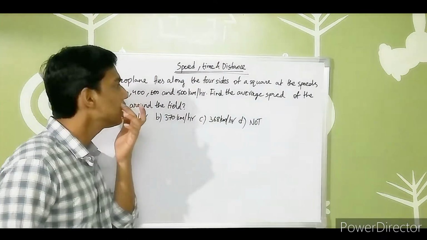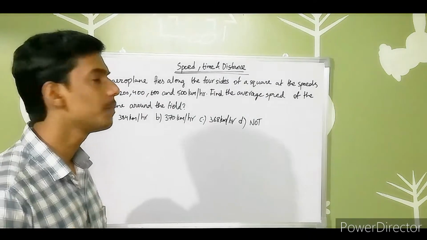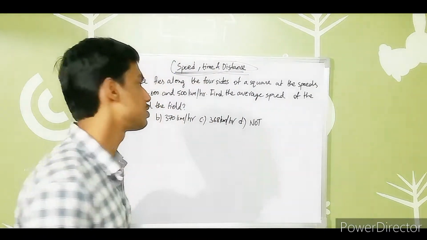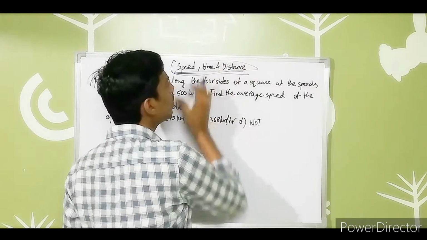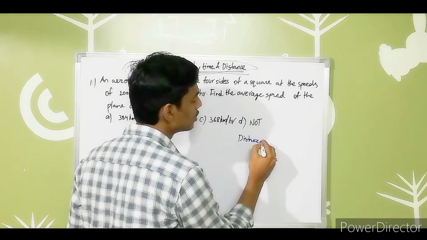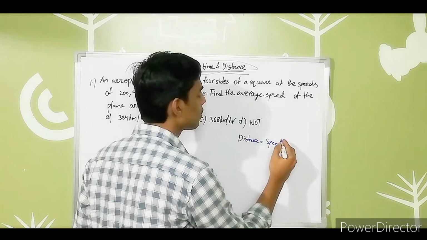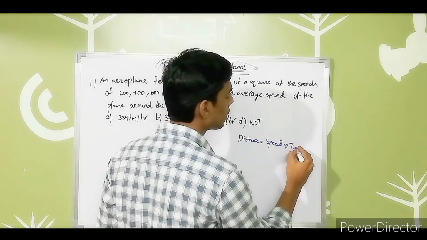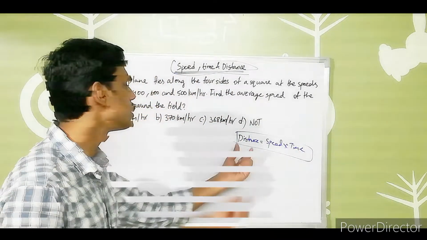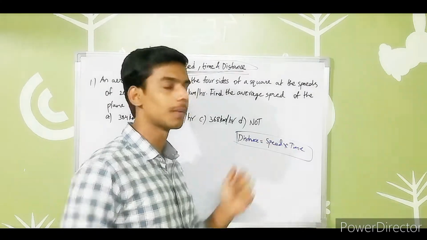Before we do that, let us know some of the basic concepts regarding speed, time and distance. What are speed, time and distance? We have the major formula that helps us solve many problems. That is, distance equals speed into time. This is a very basic, important formula.